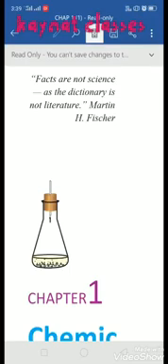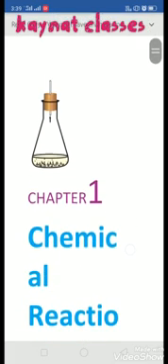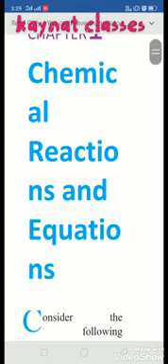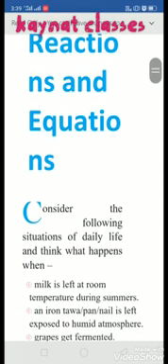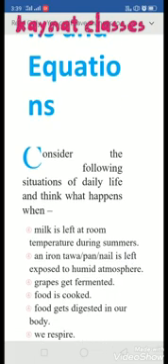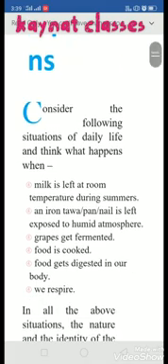Hello viewers, in this video we are going to learn the first chapter of chemistry, that is chemical reactions and their equations. Before starting this chapter, let's discuss a few examples occurring in our daily life, such as curdling of milk, rusting of iron nails, tawas, that is all the materials made of iron, fermentation of grapes, cooking of food, digestion, respiration. These are a few examples that we go through in our life.